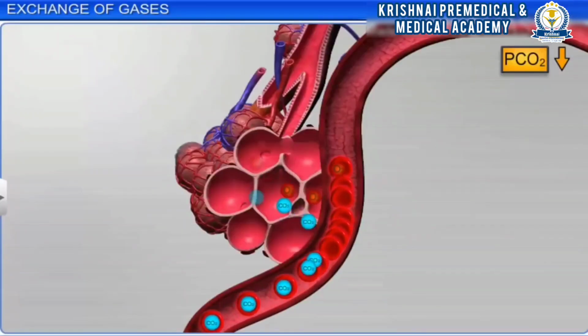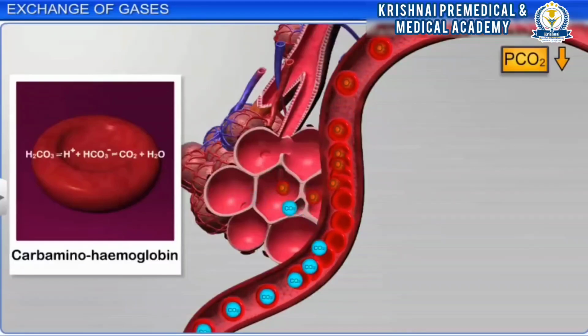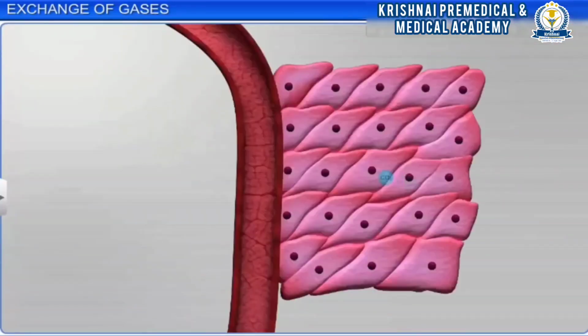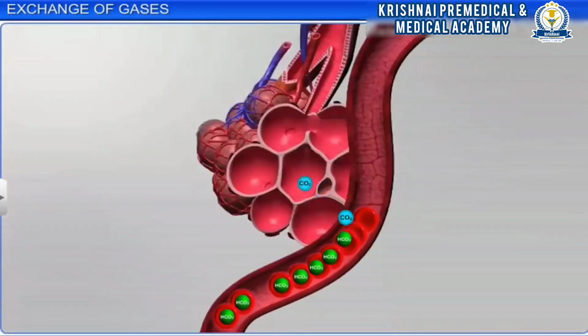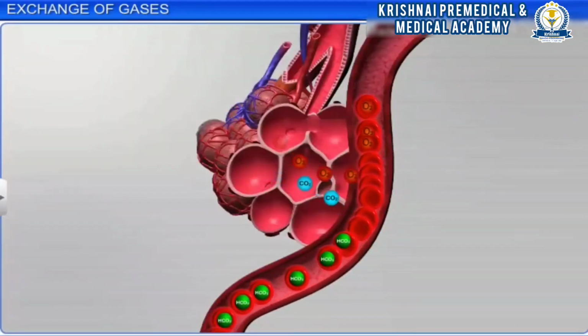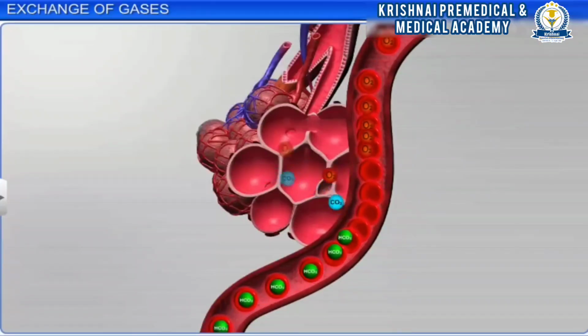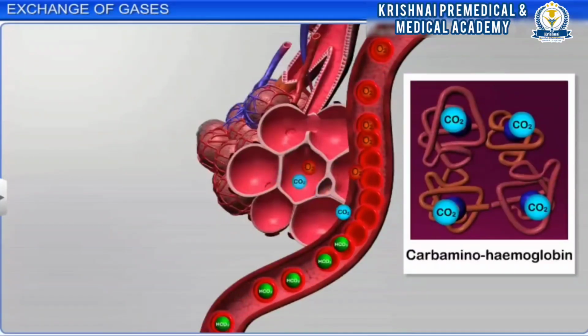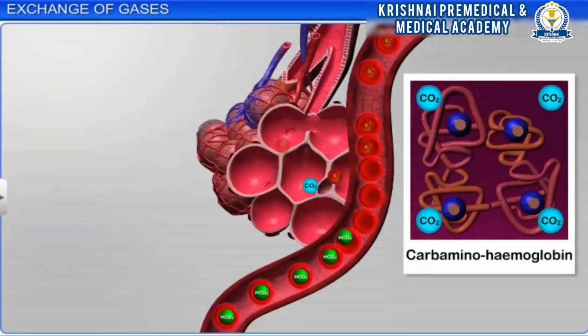In alveoli, where the partial pressure of carbon dioxide is low, carbon dioxide and water are formed. Thus, carbon dioxide trapped as bicarbonate in red blood cells is transported to alveoli and released. For every 100 ml of deoxygenated blood, hemoglobin releases approximately 4 ml of carbon dioxide to the alveoli.